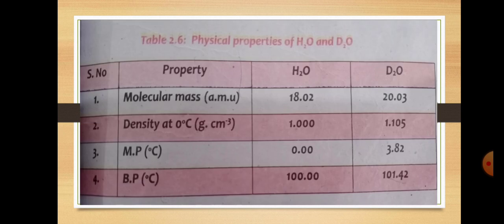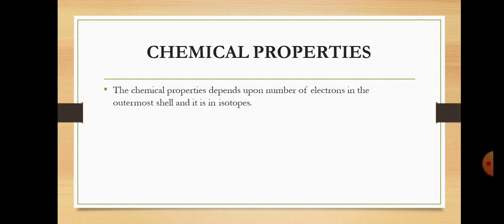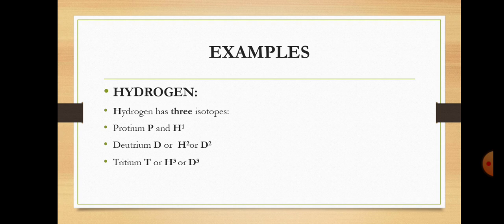Now you can see on your screen the physical properties of the isotope compounds, water H2O and deuterium oxide D2O, which means heavy water. These two compounds have different isotope elements, so they have different physical properties. Molecular masses are different, densities are different, melting point and boiling point are different. Then the chemical properties depend upon the number of electrons in the outermost shell, and it is the same in isotopes.